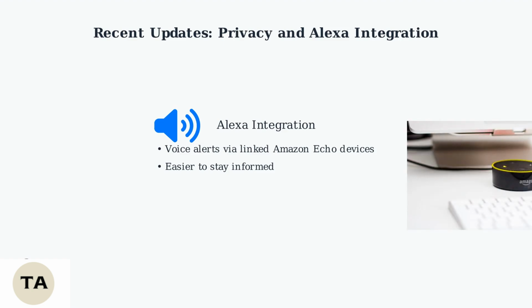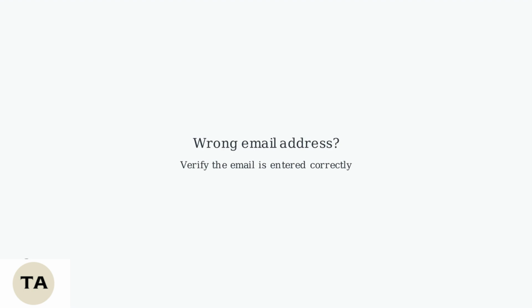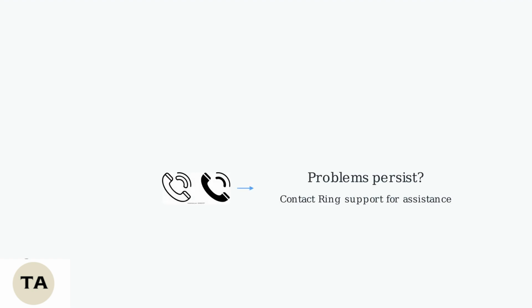If the invitee doesn't receive the email invitation, first check their spam folder. Ensure the email address entered is correct and matches the invitee's account. If they have trouble accepting the invitation, make sure they're using the latest version of the Ring app. If problems continue, contact Ring support for help.